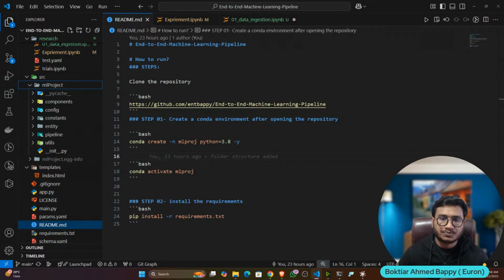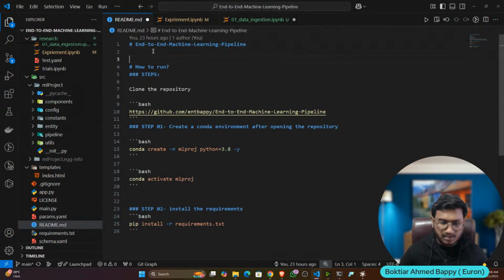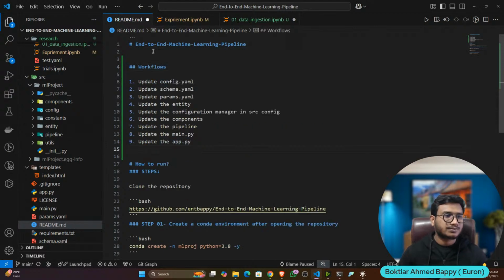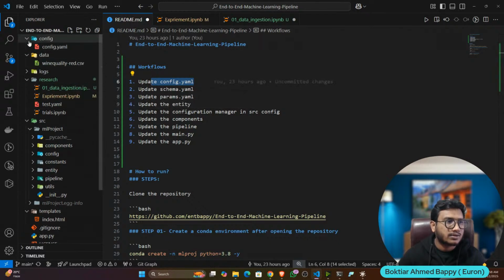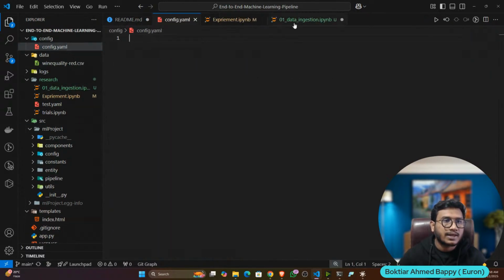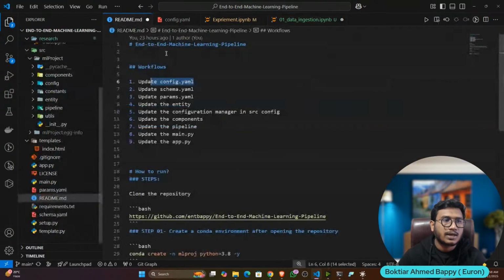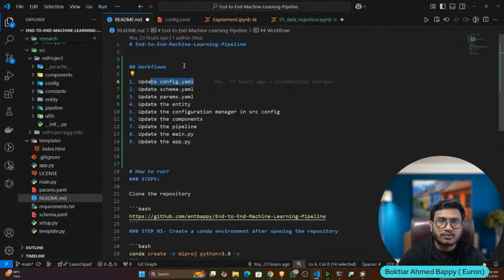First of all, let's try to write the workflow, and by referring to the workflow, we'll try to do the coding. So this is the entire workflow. Let me show you. This is my project workflow. This 9-step workflow we'll try to follow. First of all, we have to update the config.yaml file. Inside the config folder, there is a config.yaml file. This YAML file I have to update at the very first. And in this config.yaml file, all the configuration would be there.